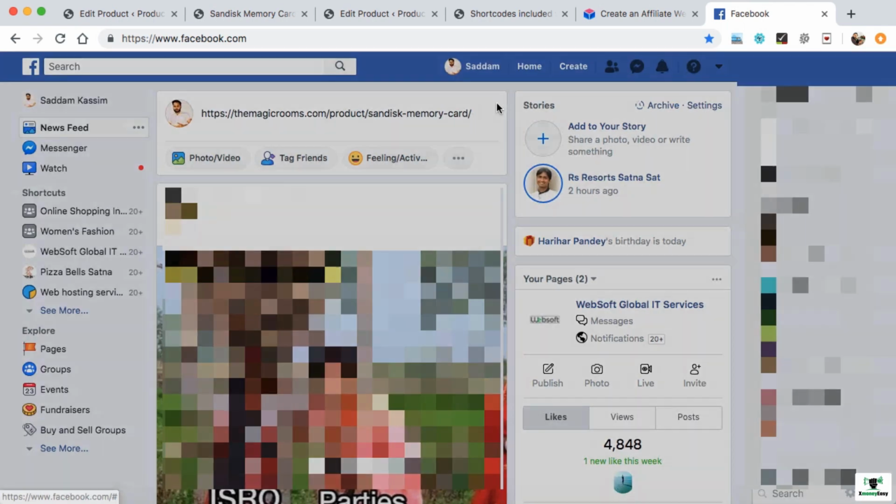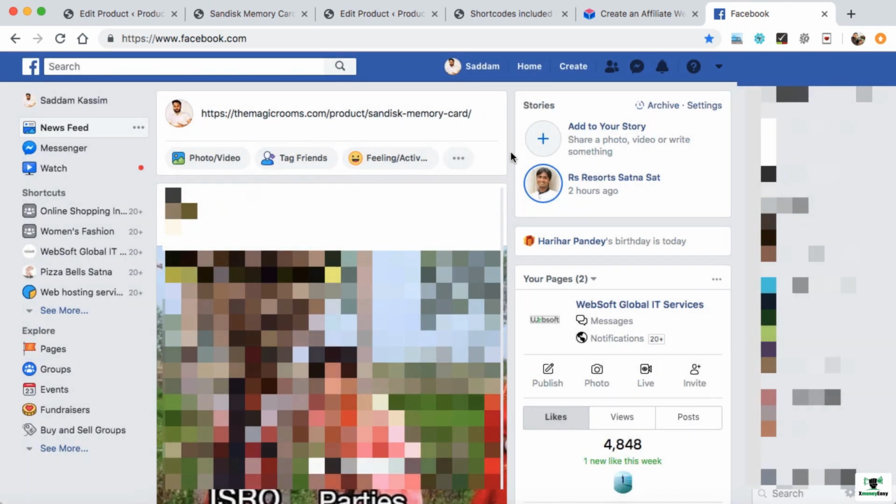The best way I recommend is to join a few groups which have maximum members, like 50,000 or 60,000 members, and share your product links into those groups, so that would be better to increase your sales.